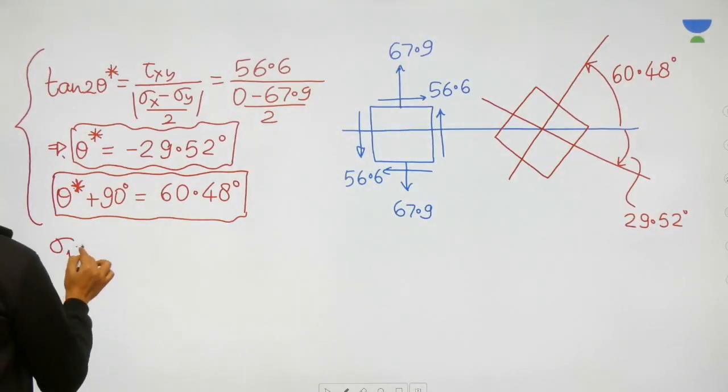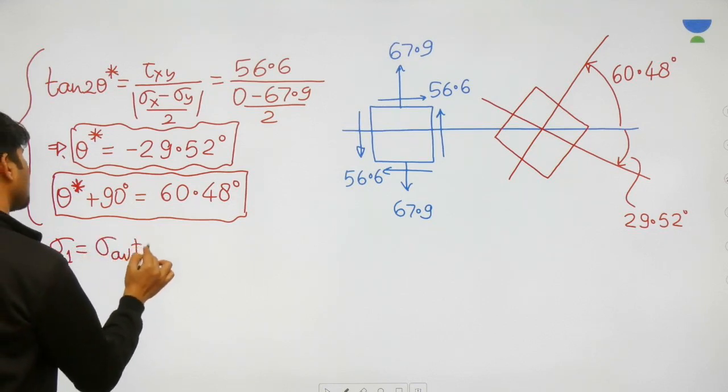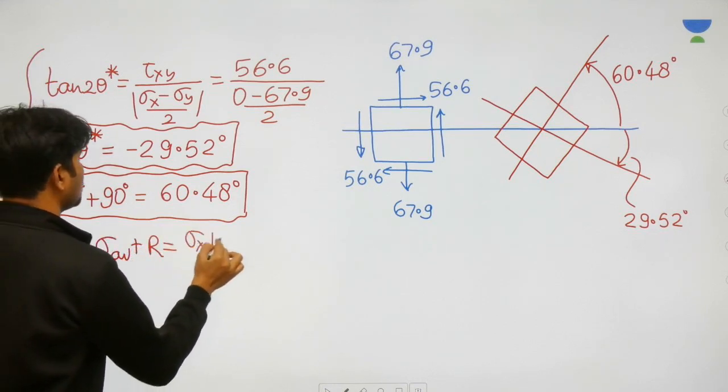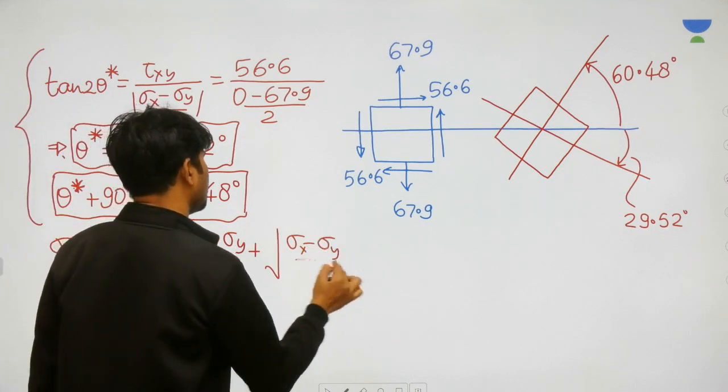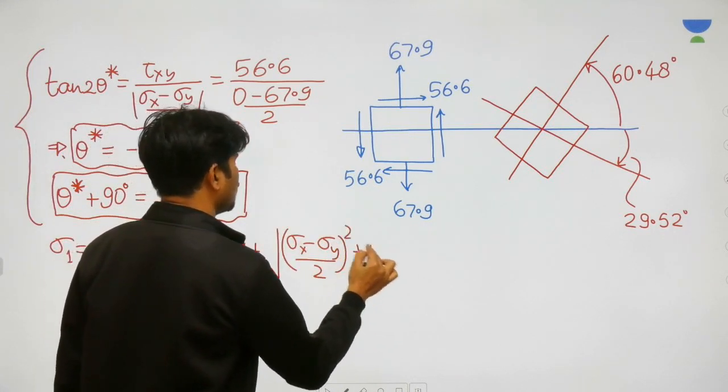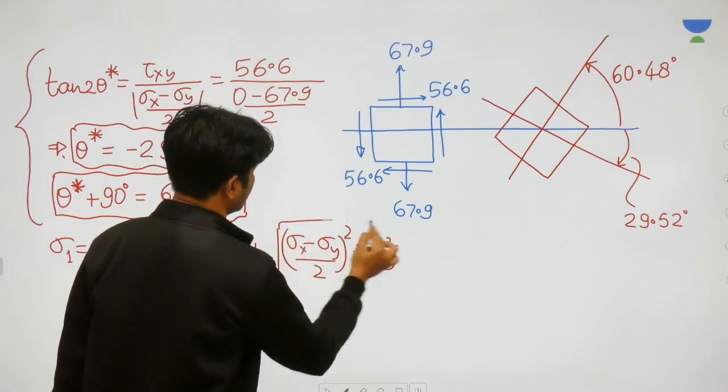Let us calculate it just for our satisfaction. Major principal stress is going to be sigma average plus R, and sigma average is sigma x plus sigma y by 2, and R is the square root of sigma x minus sigma y by 2 whole square plus tau xy square.